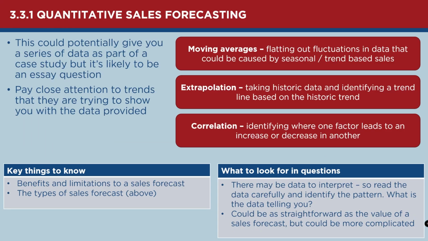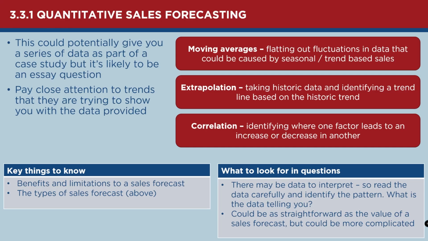Now, this is the last topic on paper 2 in terms of numerical order. Now, I think this is going to be an essay one as well. Potentially they could give you some data to read. They could potentially give you a calculation if they were giving you a moving average calculation, but that's so unlikely. They've only done that in the past when it's been an essay question on paper 3.